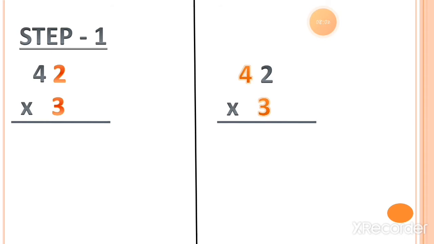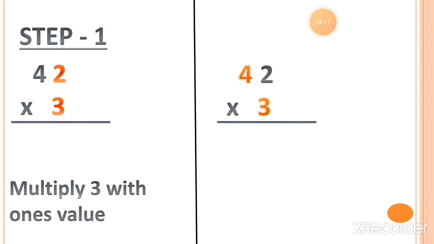Now here is step 1 for you. You will understand better with the help of examples. So read this step first. Multiply 3 with the ones value. Here you can see both the digits are in different colors. In orange you can see the 3, which is the table you have to speak. And here is the ones value, which is 2. So you have to speak the table of 3 till the 2. So 3 twos is 6. This step 1 is complete.